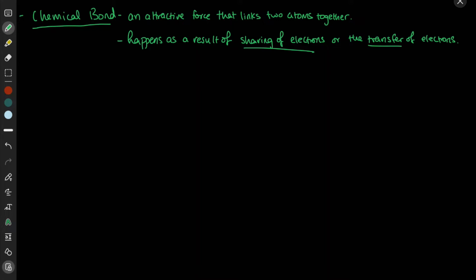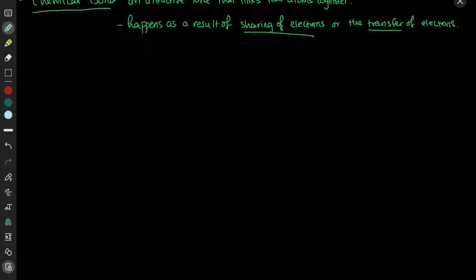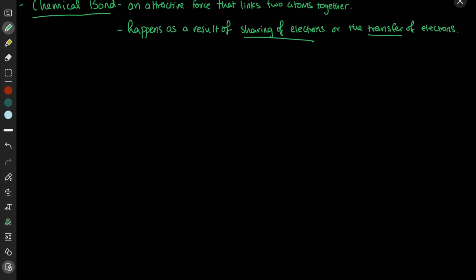Now when a chemical bond is made, it results in either the formation of molecules or compounds. So chemical bonds give rise to either molecules or compounds.